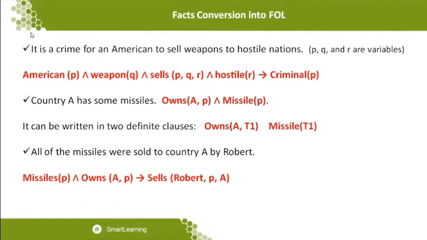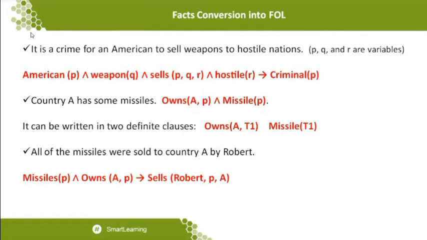Okay, so that is the implication. In which way can I conclude that? You can also take this statement in reverse. Americans who are selling weapons to a hostile nation, they are all criminals. So you can understand the statement like this: Americans who are selling weapons to a hostile nation are considered criminals.